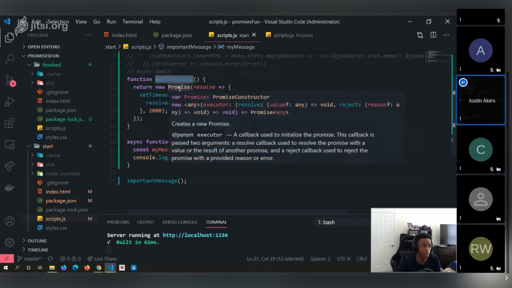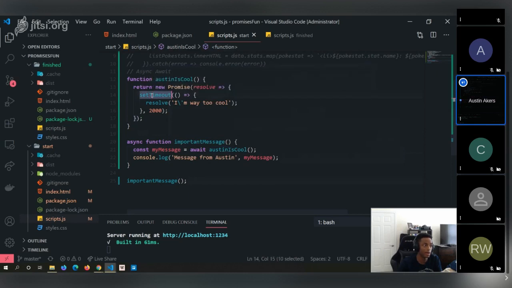As we can see here, we've created a promise and set a timeout. So it will wait 2 seconds, and then it will log the message from Austin, and display what was resolved, the result from the my message function. Okay. Does everyone here get that? Do you have any questions?